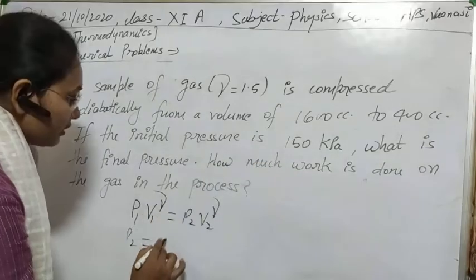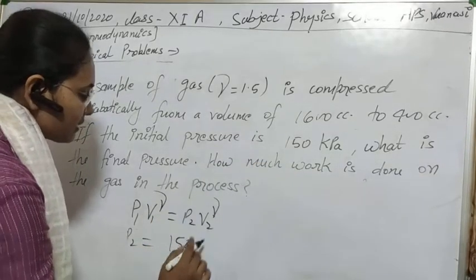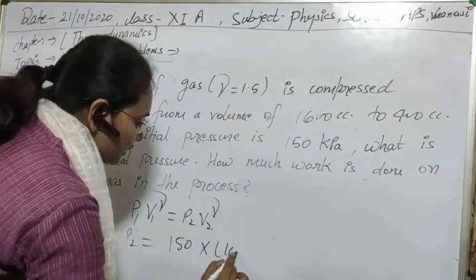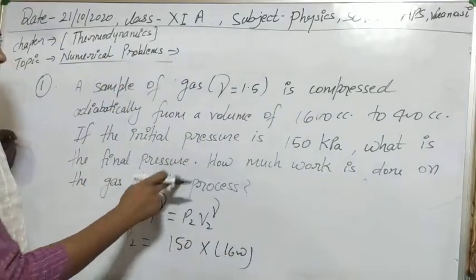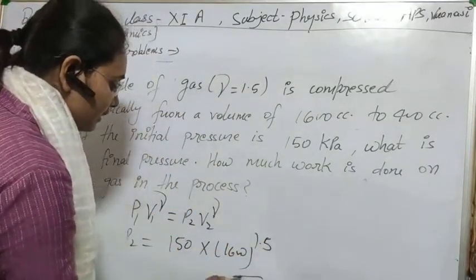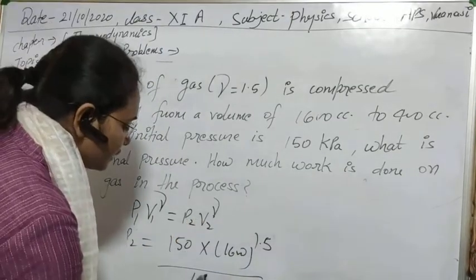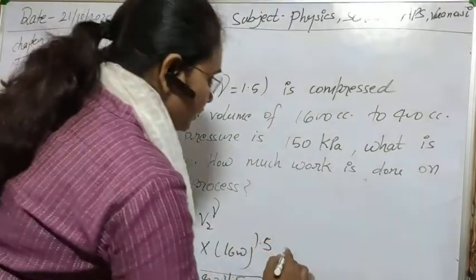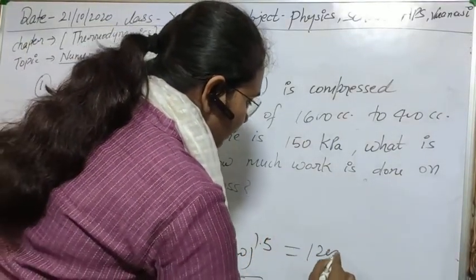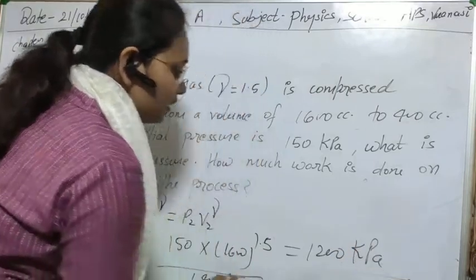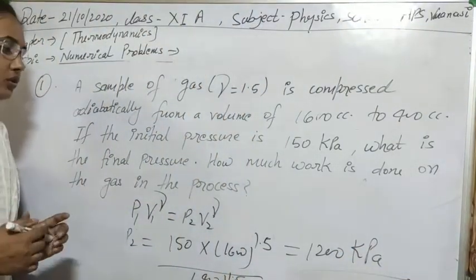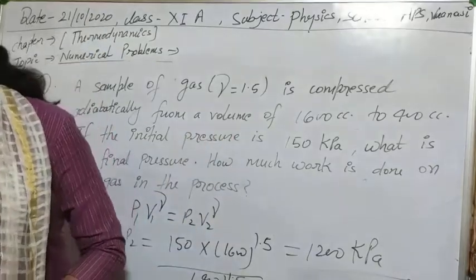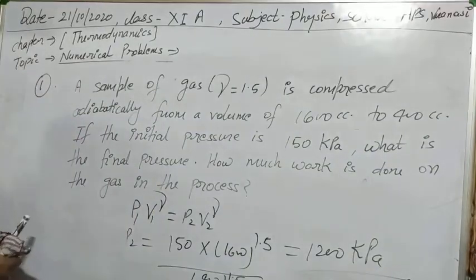P2 will be P1, that is 150 kilopascal, into V1 that is 1600, with the power gamma, which is 1.5, upon V2, that is 400, power 1.5. We have all the values, and after solving this we get the value 1200 kilopascal. So this is the simple calculation based on the equation of the adiabatic process. I think there is no confusion regarding that.